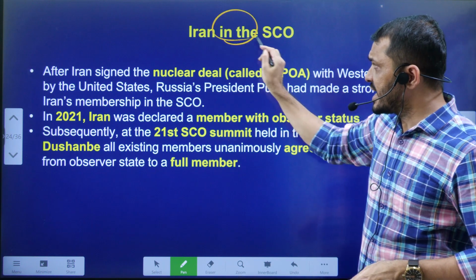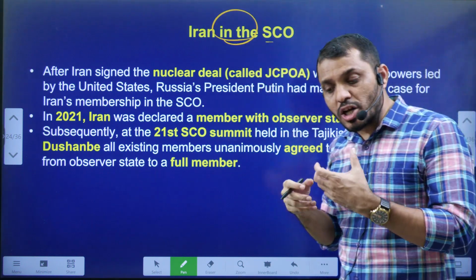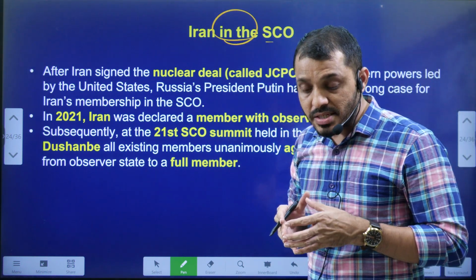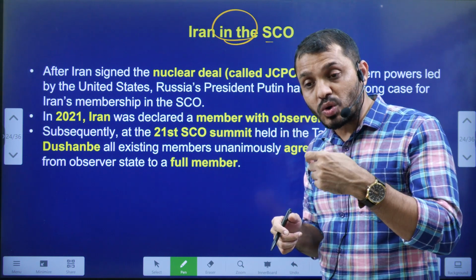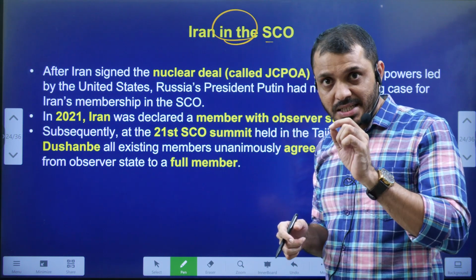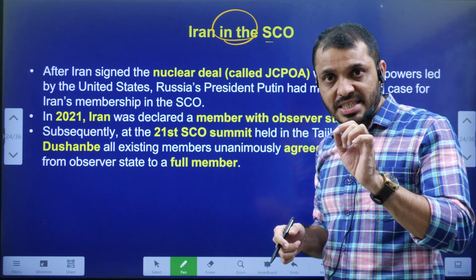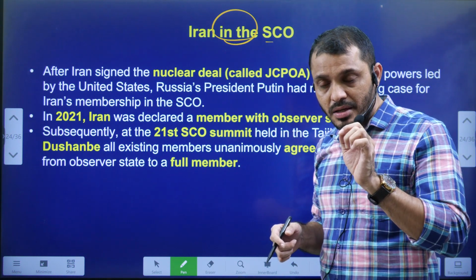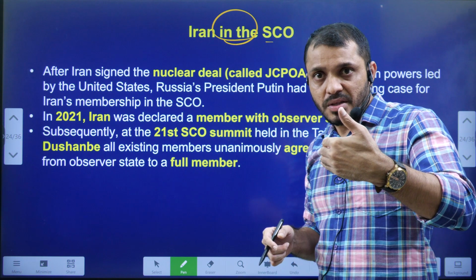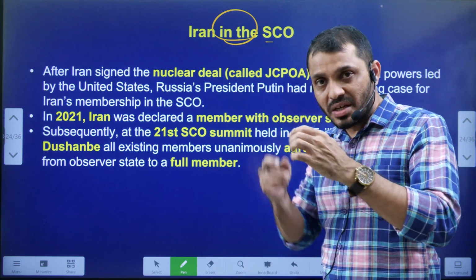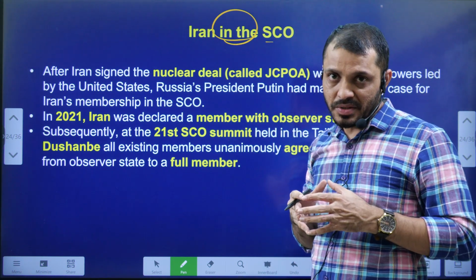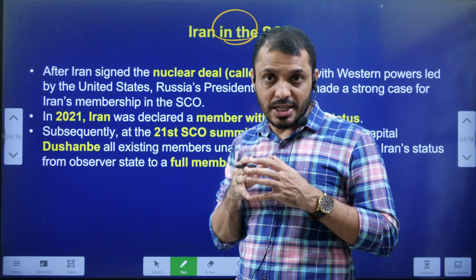Then Iran and the SCO. How did Iran join the SCO? You know, students, because Iran was pursuing nuclear weapons, European countries decided to put sanctions on Iran. To lift the sanctions, what does Iran have to do? Iran has to reduce nuclear enrichment. The deal was the Iran nuclear deal.